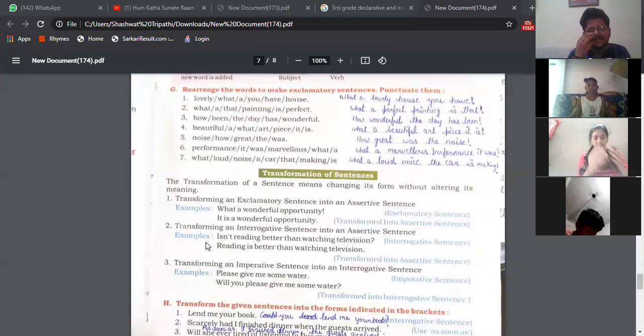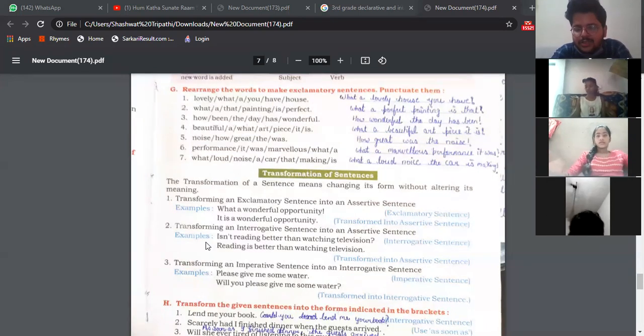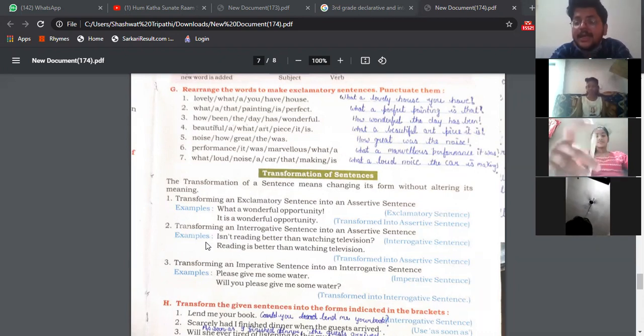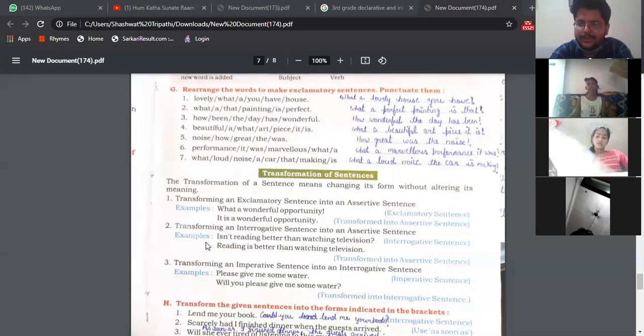Next comes transformation of sentences. How to transform a sentence? It means how to change sentences from interrogative to assertive, or assertive to interrogative, or imperative to exclamatory, or exclamatory to imperative. Any change can happen. The transformation of a sentence means changing its form without altering its meaning. Just change the form of the sentence, but the meaning should not get changed.